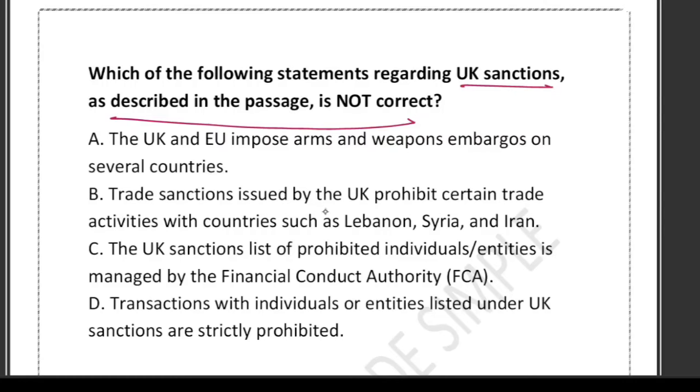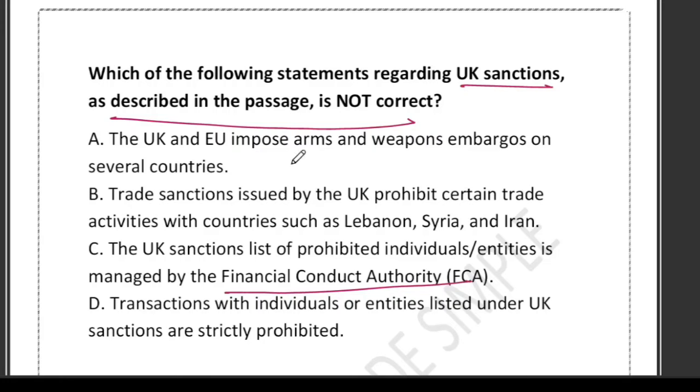B says trade sanctions issued by UK post prohibit certain trade activity with countries like Lebanon and Syria and Iran. C says the UK sanction list of prohibited individual entities is managed by the Financial Conduct Authority. And D says transactions with an individual or entity listed under UK sanctions are strictly prohibited. So let's break this down one by one.